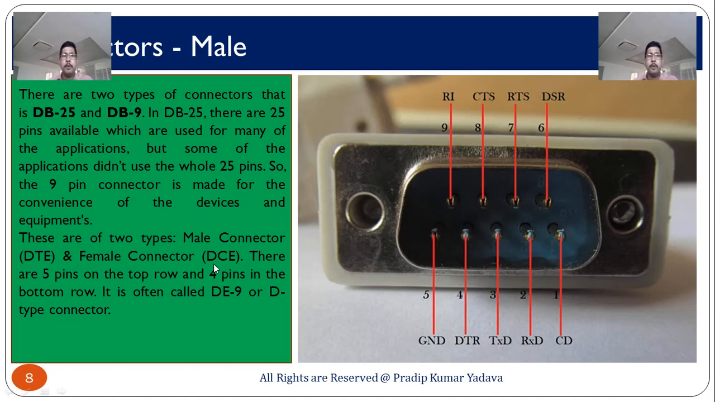So, in DB25 there are 25 pins available which are used for many applications, but some applications do not use all 25 pins. So, the 9 pin connector is made for the convenience of the devices and equipment. There are two types of connector, one is the male connector and the second is the female connector. Here you can see the pictorial diagram of the male connector.